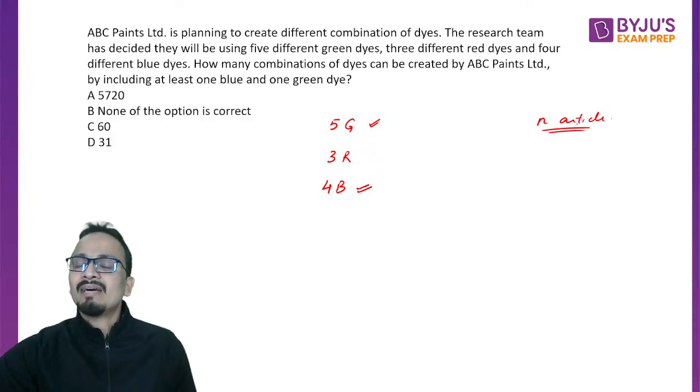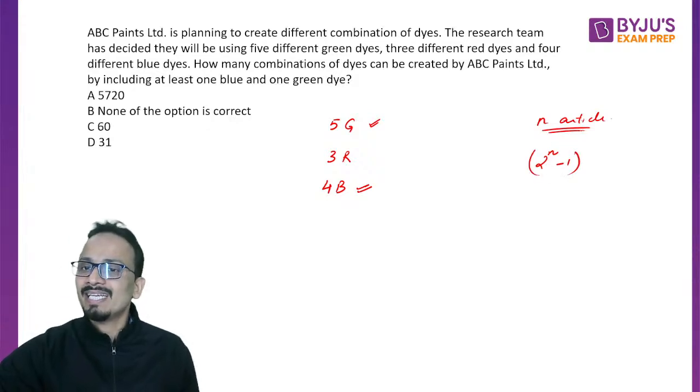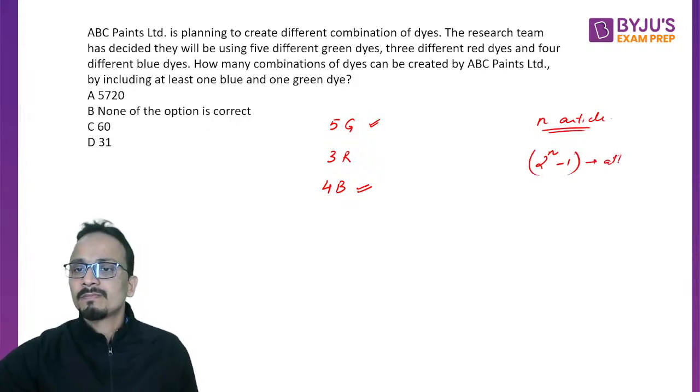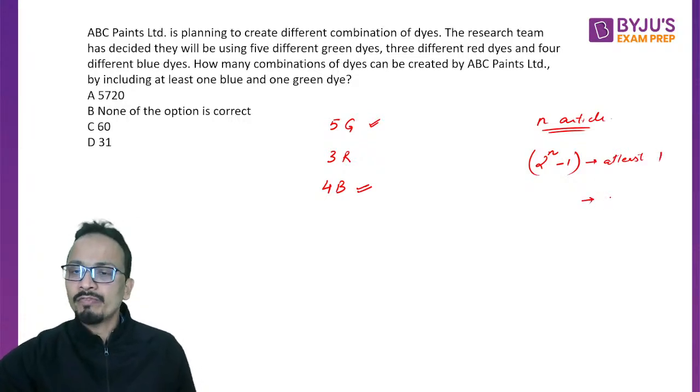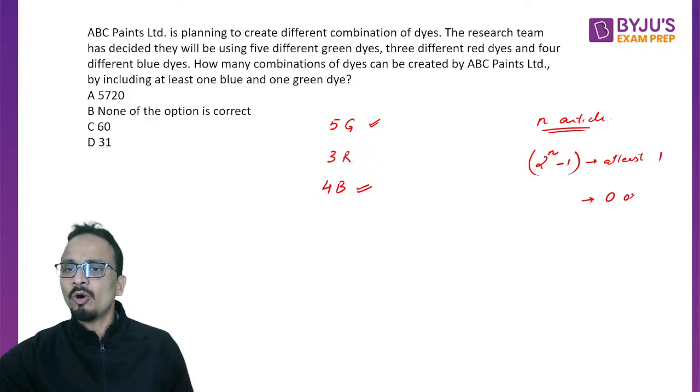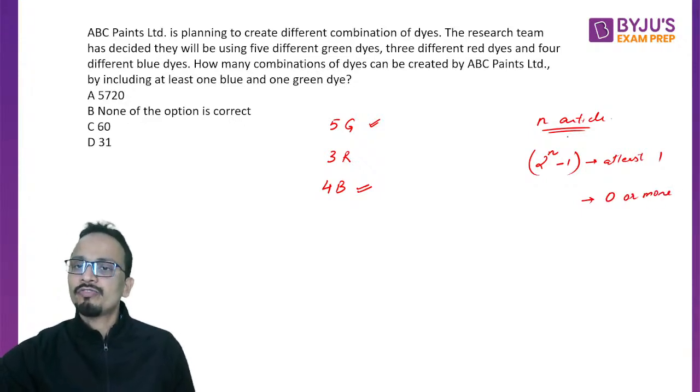All right. Now the number of ways of selecting at least one is 2 raised to the power n minus 1, and the number of ways of selecting 0 or more of these n articles is 2 raised to the power n.